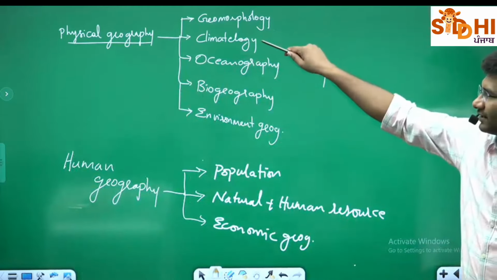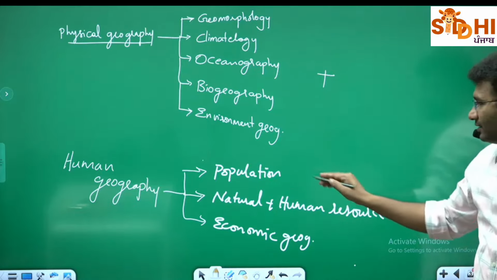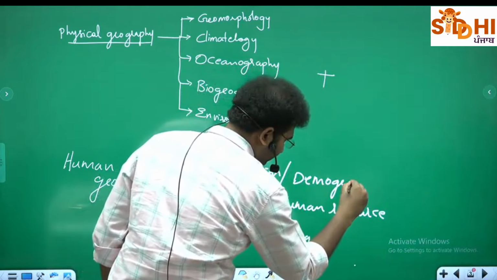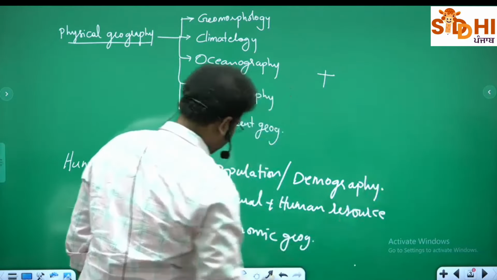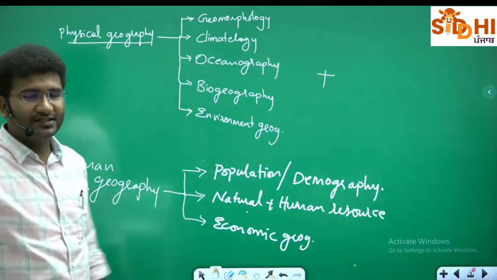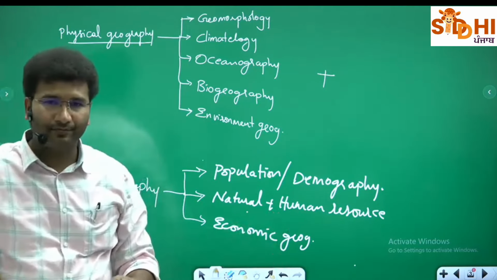So geomorphology, climatology, oceanography, biogeography, environmental geography, population, that is nothing but demography. Natural plus human resources, economic geography. This is what is the holistic geography that you're going to learn. ठीक है.